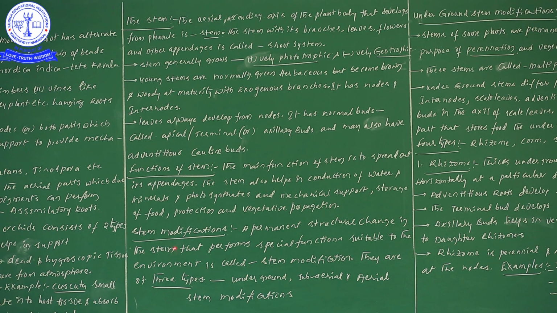Stem modifications are the permanent structural change in the stem that performs special functions suitable to the environment.